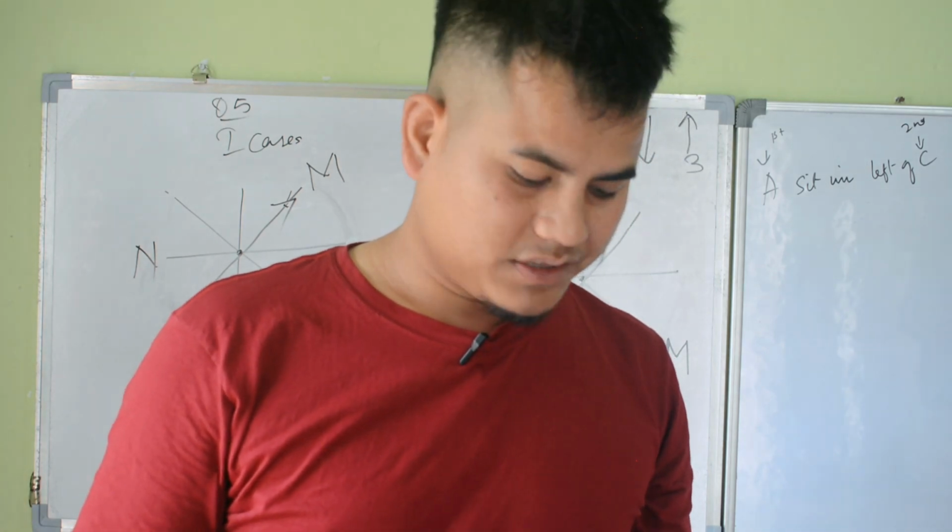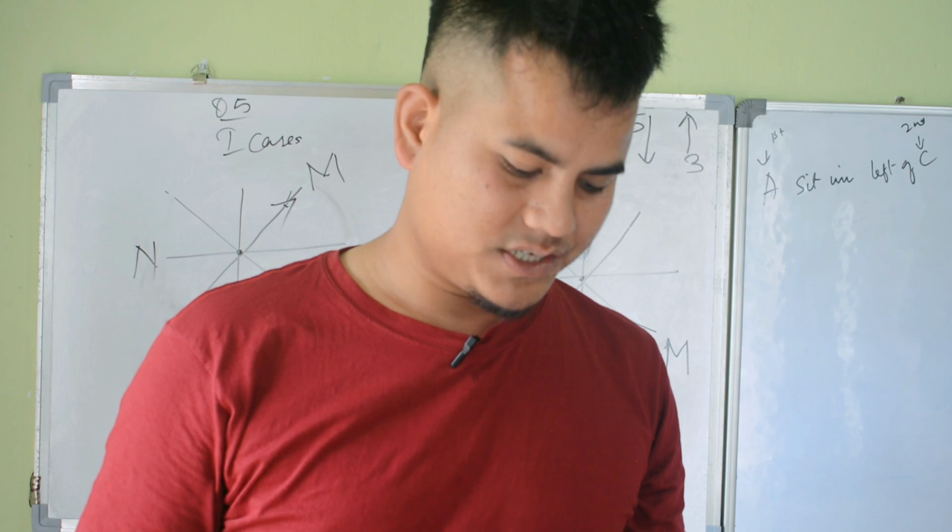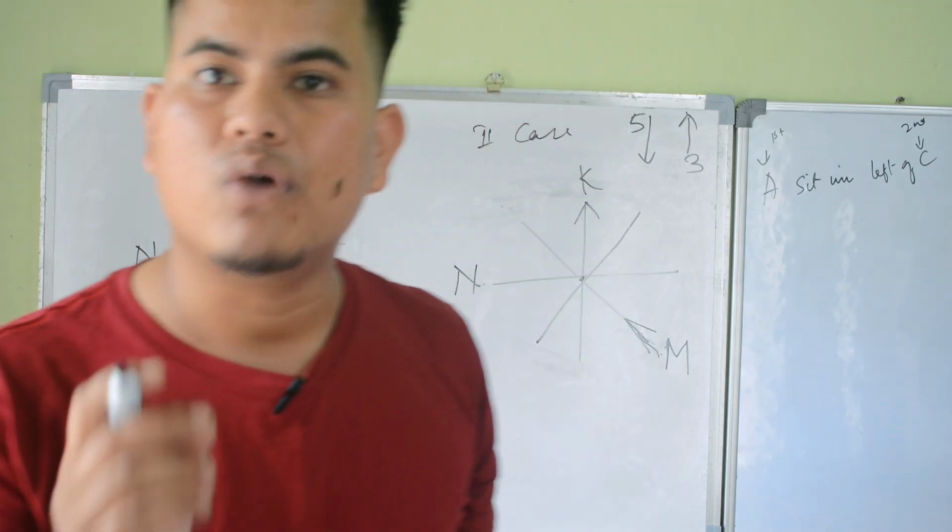N is sitting third. Three people are sitting between N and G.